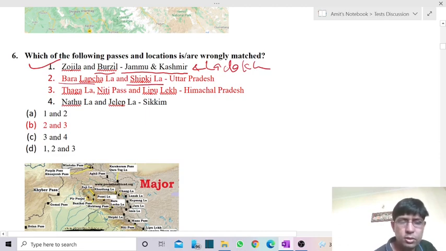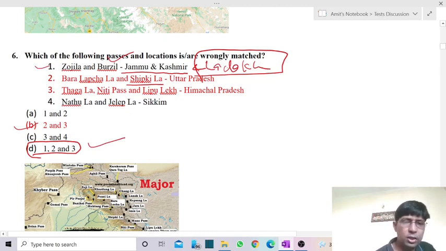So their answer is 1, 2, 3. Not this B answer, it is 1, 2, 3. Okay. So Zojila Pass and Burzil. Zojila, I have told you, in fact forms a part of Ladakh region. Zojila Pass, which is providing the connectivity between Srinagar and Leh. It is in Ladakh region. Okay. So the answer is 1, 2, 3.